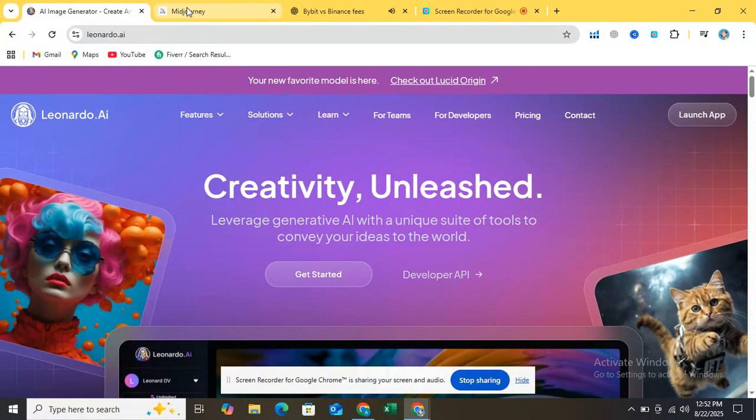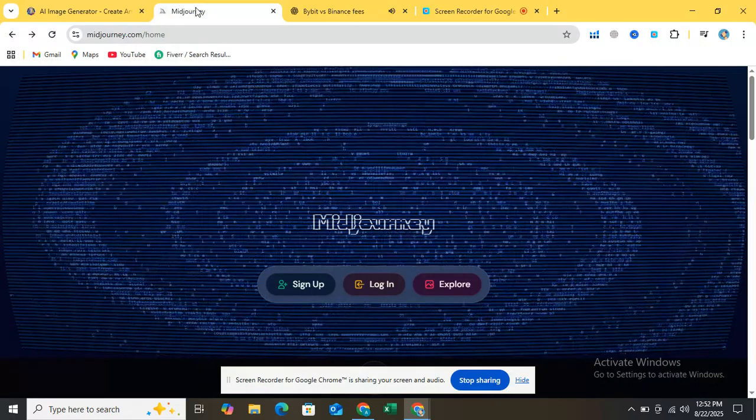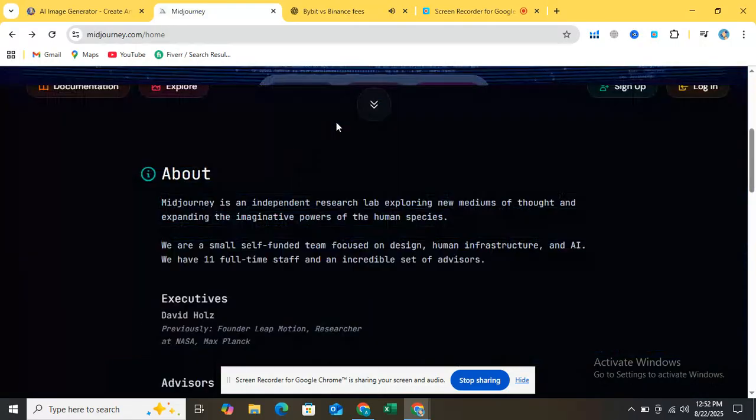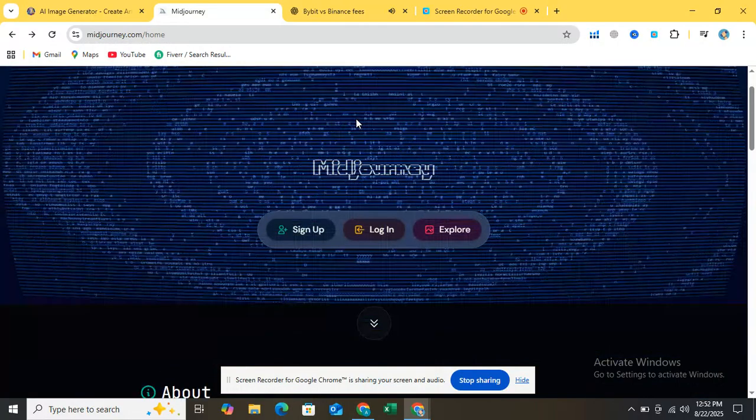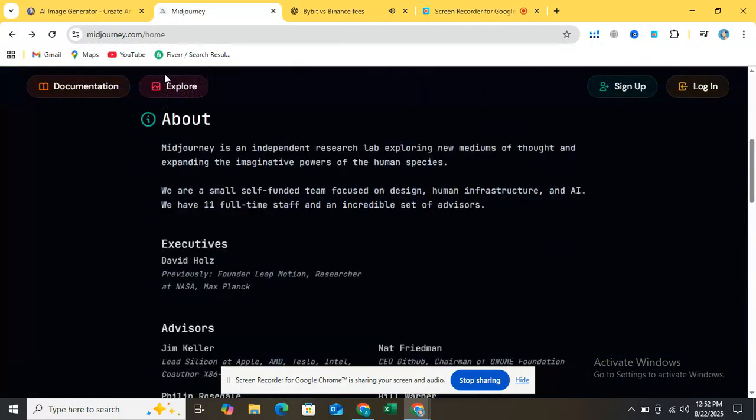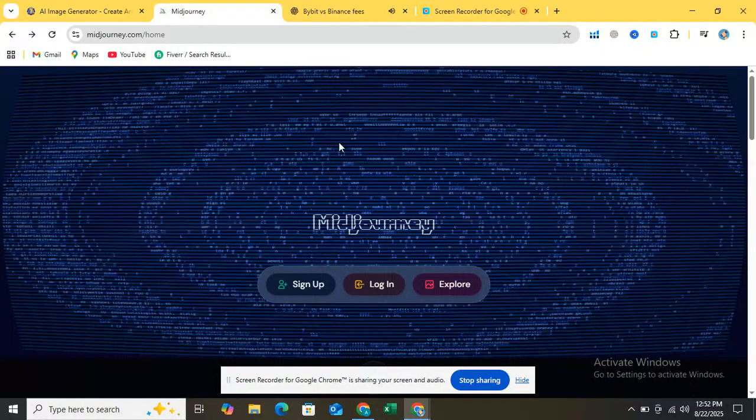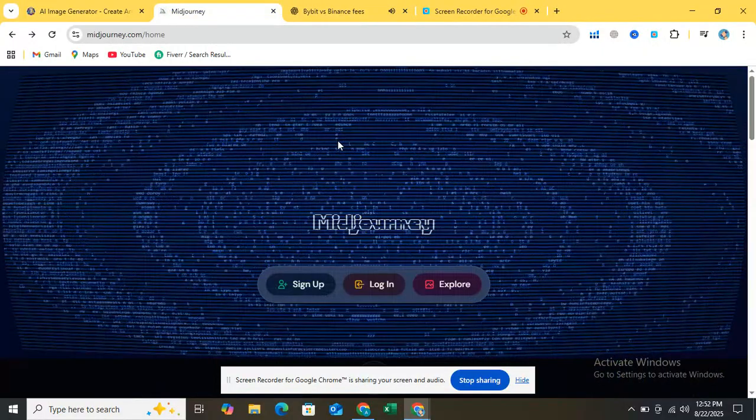MidJourney works mainly through Discord. You type prompts in a server channel using commands. It's powerful, but the Discord setup can be confusing for new users. If you want simplicity, Leonardo AI wins. If you're okay with Discord and want more community-driven art, MidJourney wins.